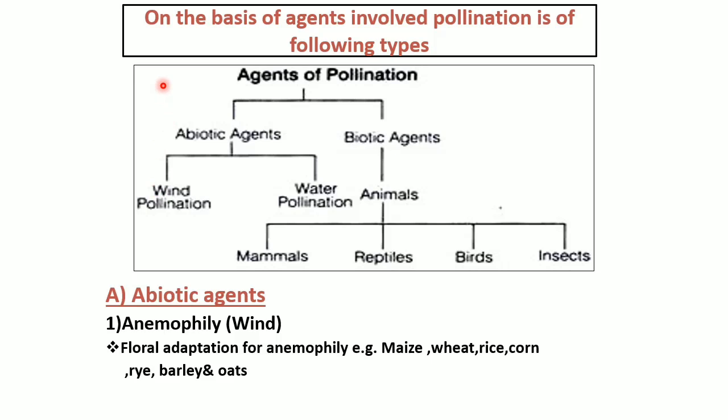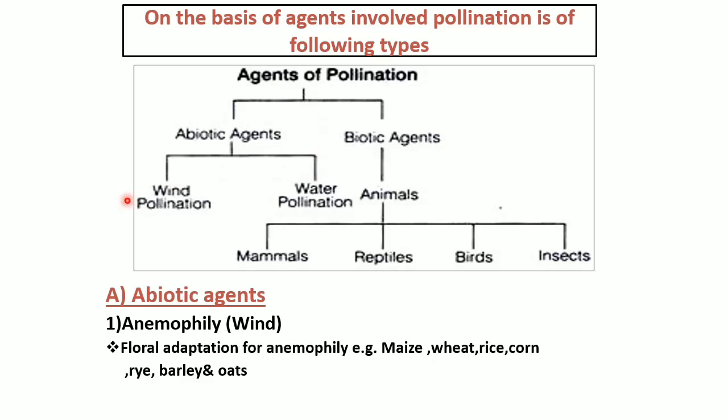First we can see what is the meaning of agents. So these are the non-motile pollen grains transferred from anther of a flower to stigma of another flower with the help of pollinating agents or a mediator such as carriers, called as agencies of pollination. So they are differentiated into two categories. One is abiotic and second is biotic.